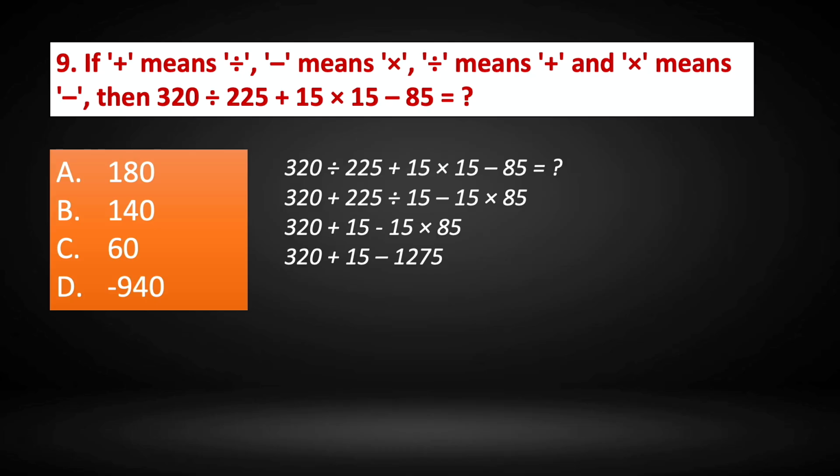Now we have addition and subtraction. So let's go from left to right. 320 plus 15 gives us 335. So 335 minus 1275. The answer is minus 940. So the correct answer is option D. Minus 940 is the right answer.